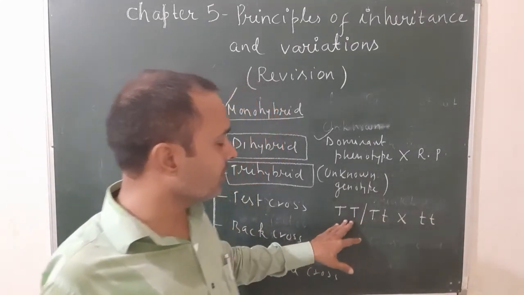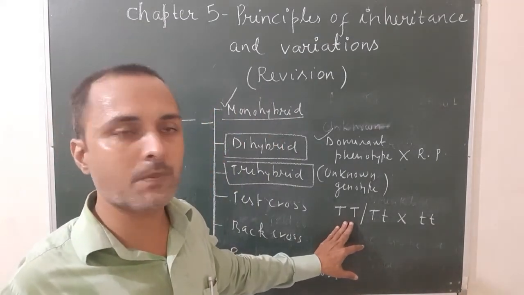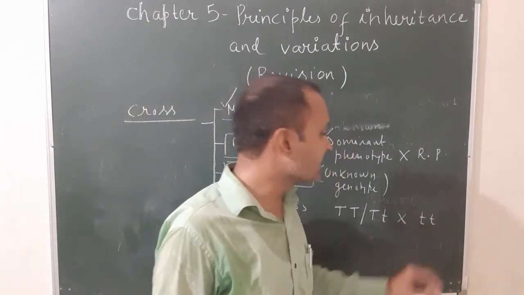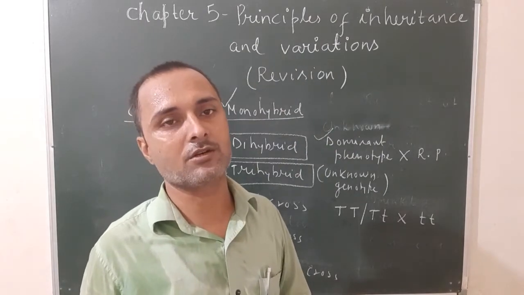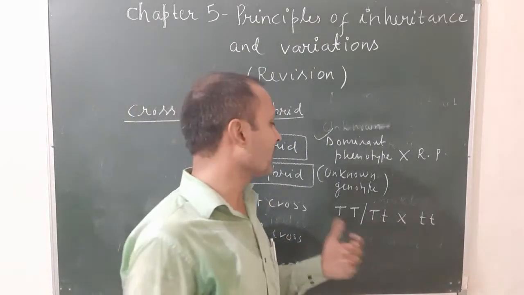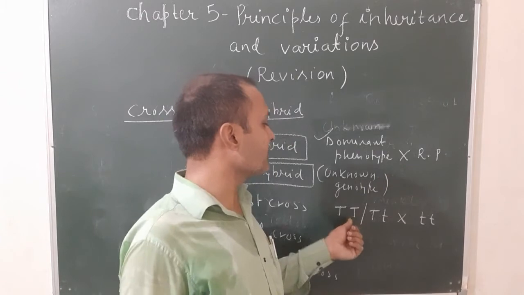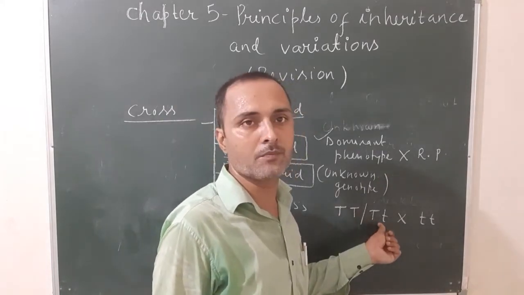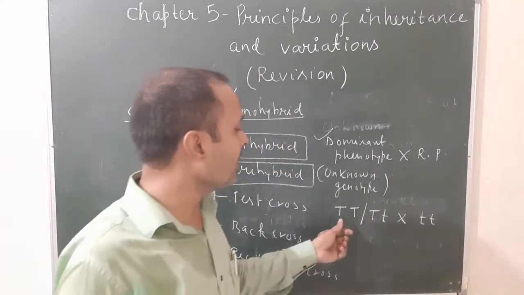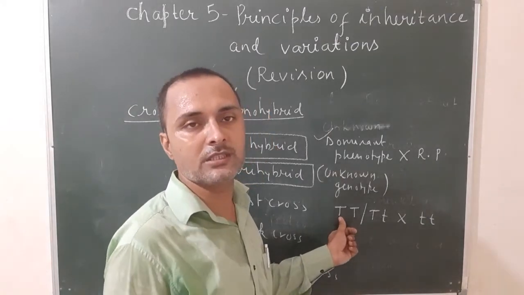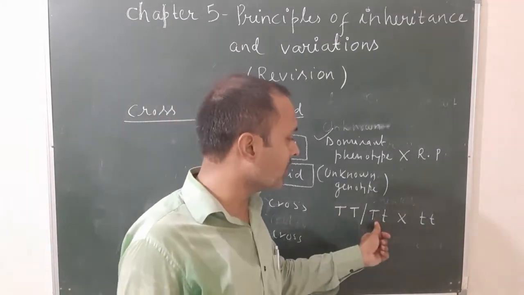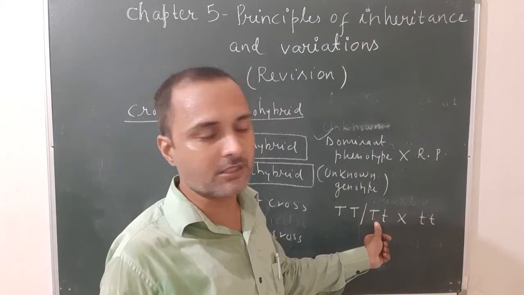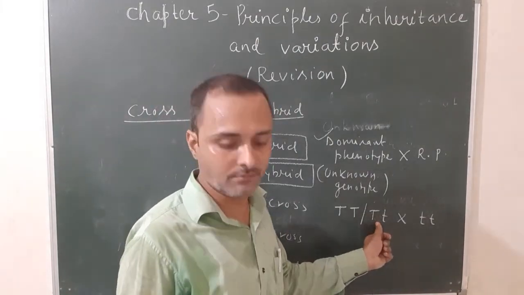When this dominant phenotype is crossed with a recessive parent, such a cross is known as test cross. This cross is used to find out whether the unknown genotype is in homozygous form or heterozygous form. When homozygous, all plants are dominant in the first generation. When heterozygous, 50% are dominant and 50% recessive.